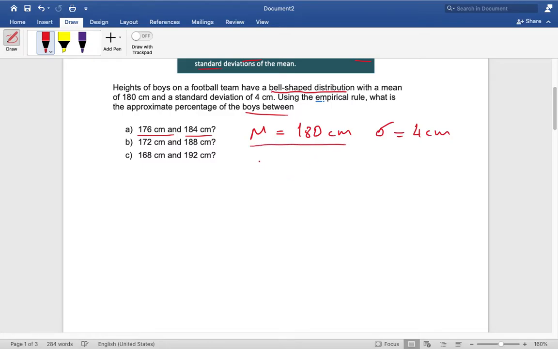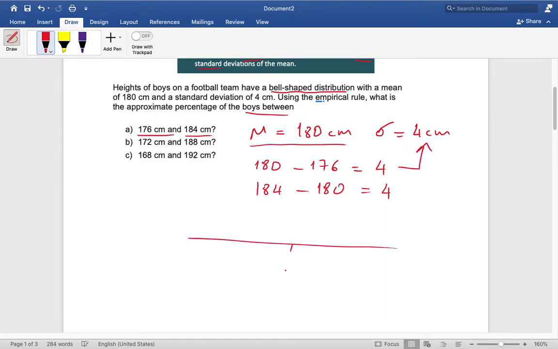When we look at these two values, 176 and 184, since our mean value is 180, 180 minus 176 is 4, and 180 plus 4 is 184. So 4 is 1 standard deviation.